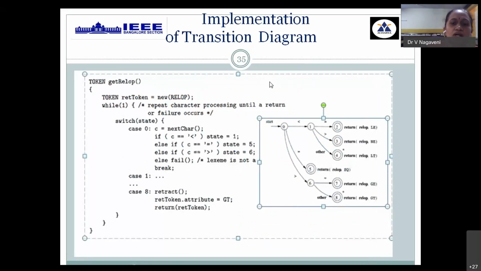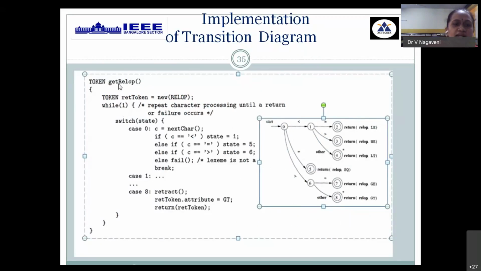Now, you need to write all the transition diagrams in the same way, but along with that, it has to be converted into actual source code by using any high-level language construct. Here we have C++ source code to implement one such example of a relop transition diagram, wherein you have states 0 to 8. The states will be indicated as that many cases.